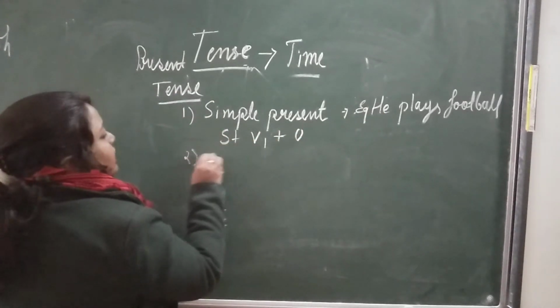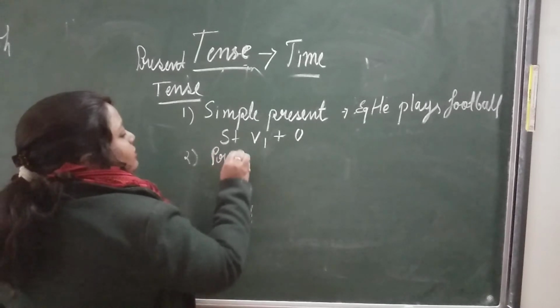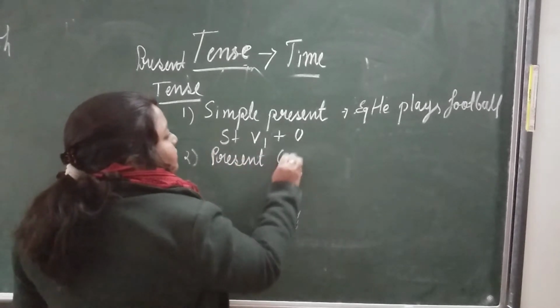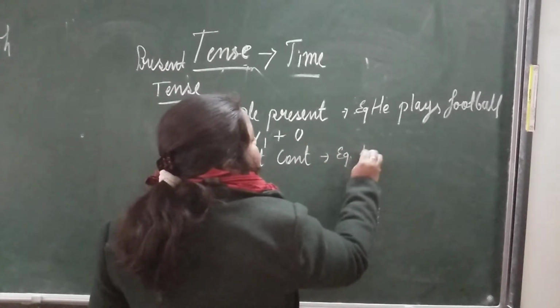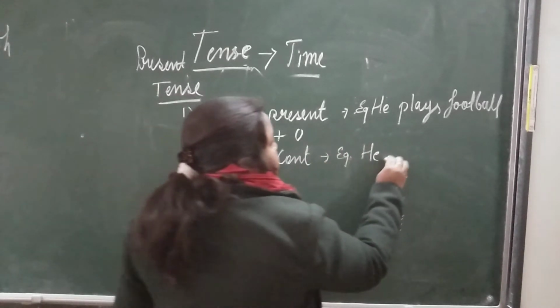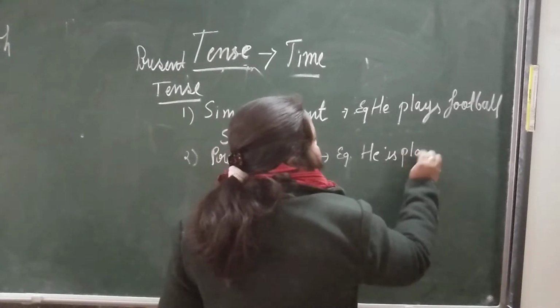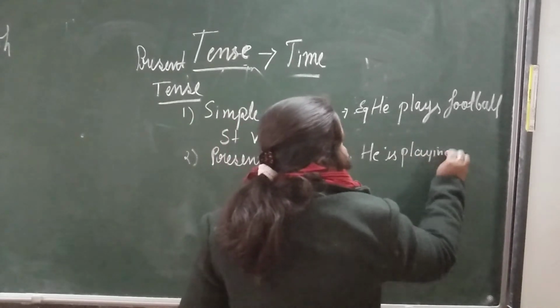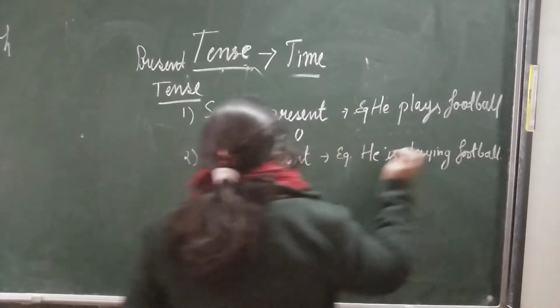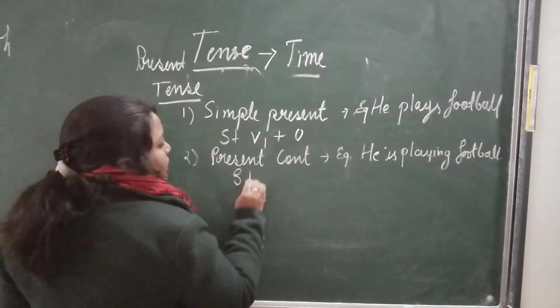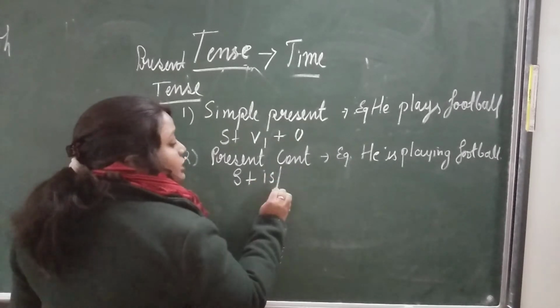Now second example, present, second part, present continuous. Example, same thing. He is playing football. He is playing football. Now here what? Subject plus is, or with is what you can use?